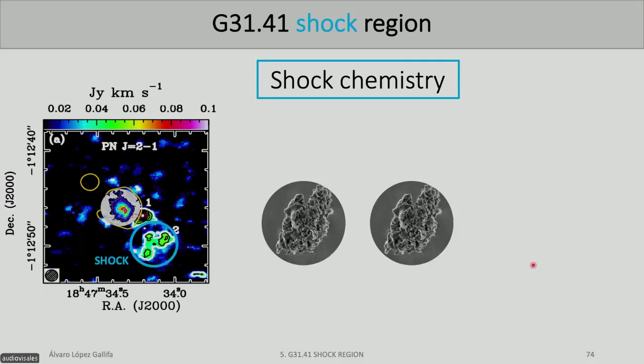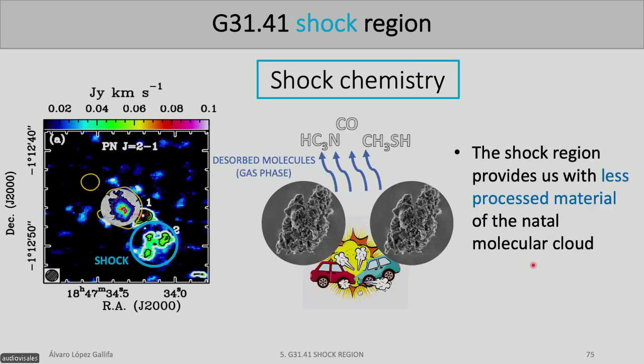Okay, so what happens in the shock regions? Here, we do not have stars involved, which means that we need another mechanism to desorb the molecules, to eject the molecules to the interstellar medium. So we have a bunch of molecules in the dust grains. When these molecules collide, they eject all the grain mantle into the interstellar medium. And when it's in the interstellar medium, we can detect them.